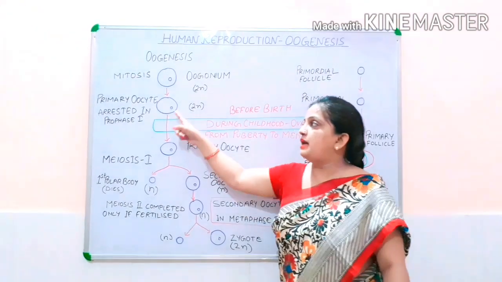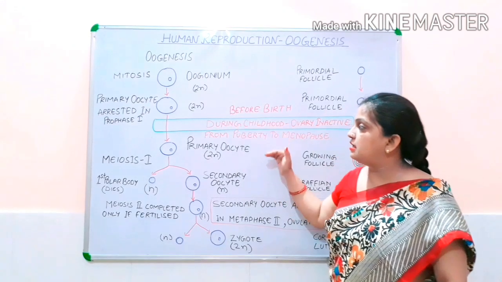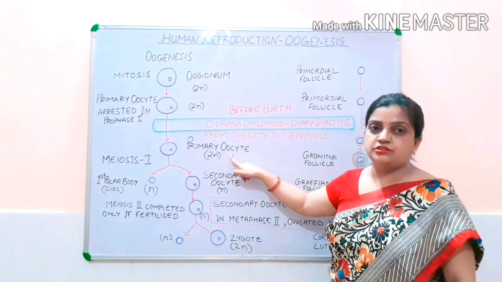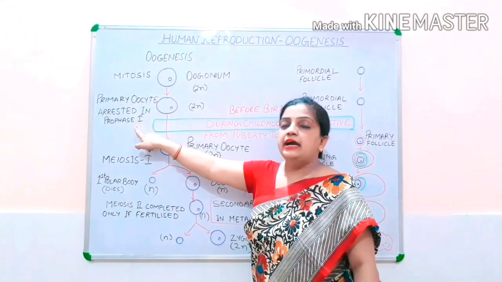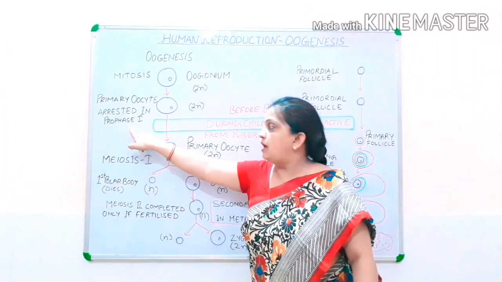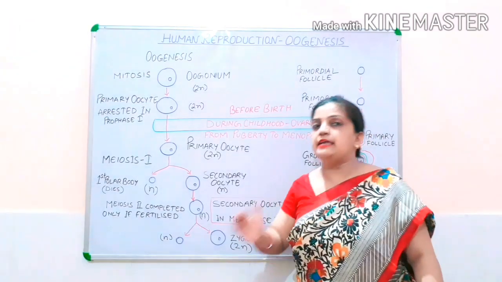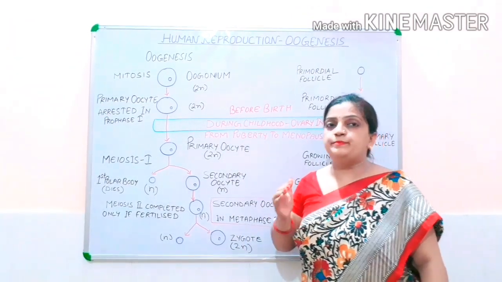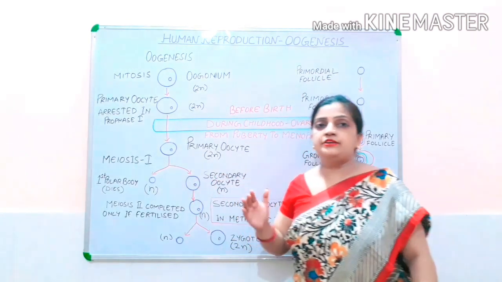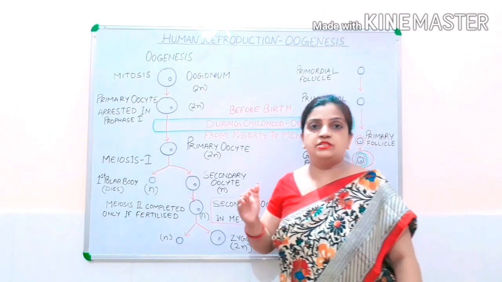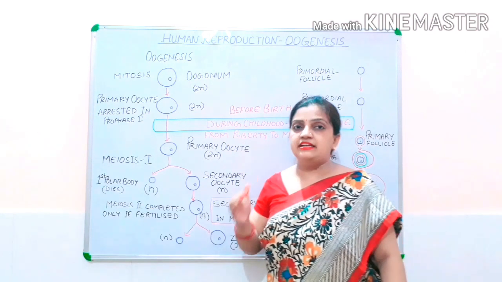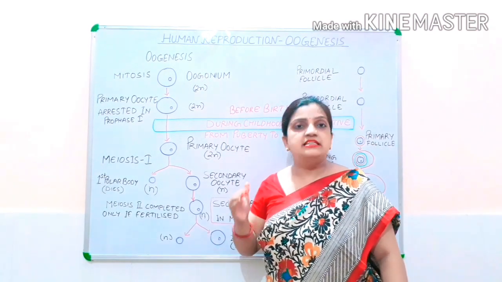Now after the girl attains puberty, this primary oocyte, a diploid structure which has been arrested in the prophase first stage of meiosis first, enters again into meiosis first to complete all the stages of prophase first, like zygotene, pachytene, diplotene and diakinesis, and the rest of the phases like metaphase first, anaphase first, telophase first.